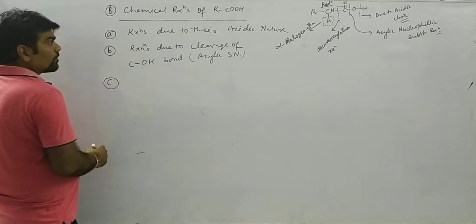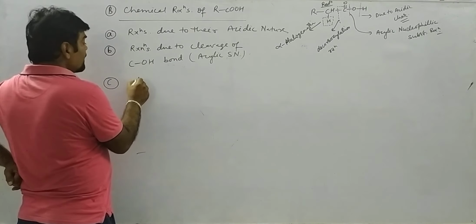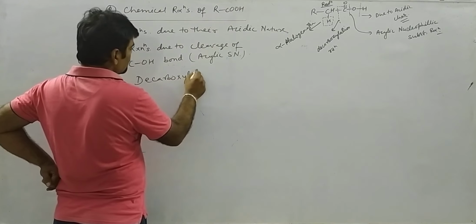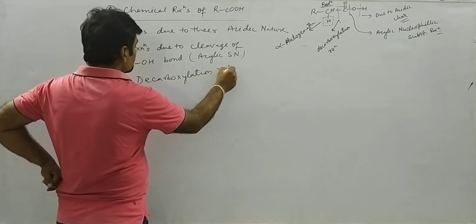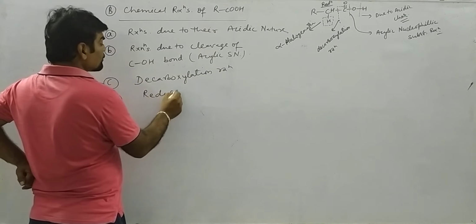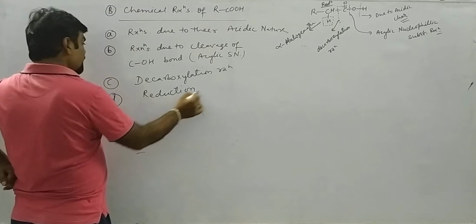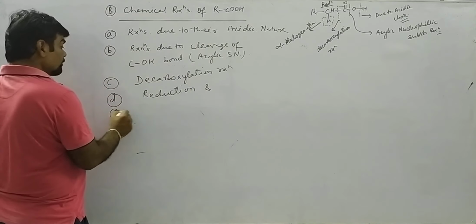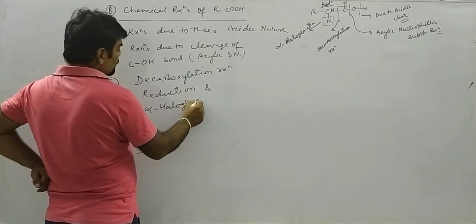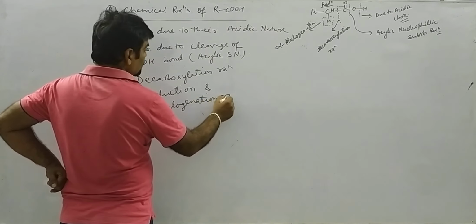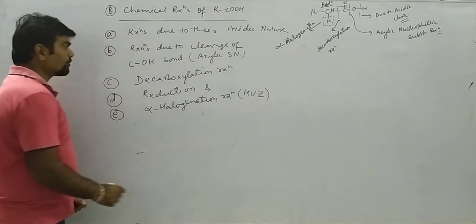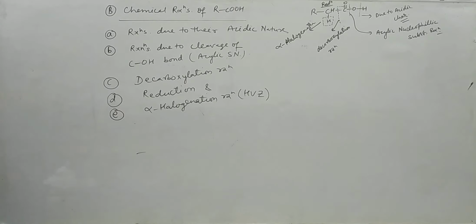Third reaction is decarboxylation reaction. Fourth reaction is reduction reaction. And fifth is alpha halogenation reactions, commonly known as HVZ reactions, Hell-Volhard-Zelinsky reactions.